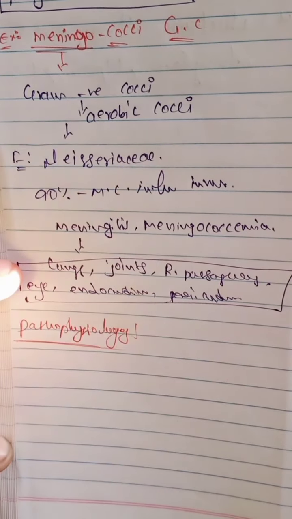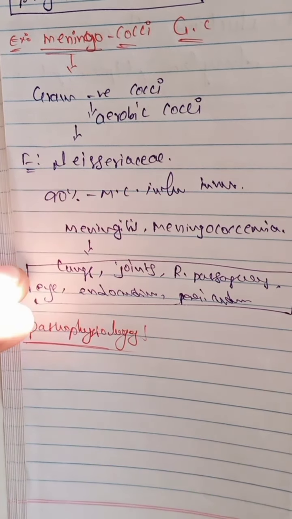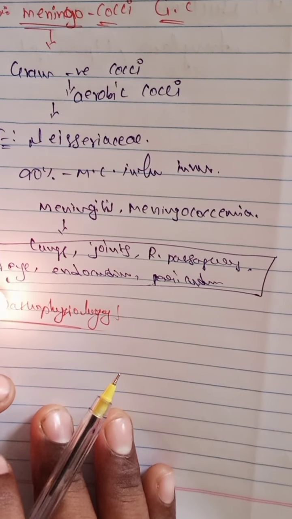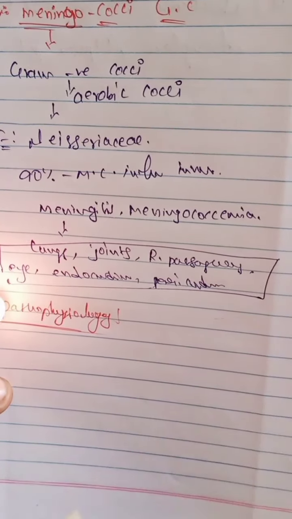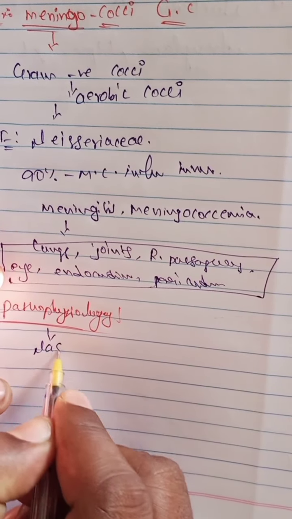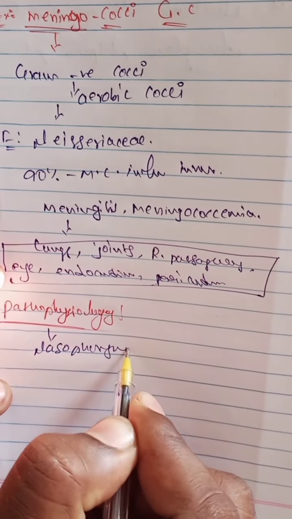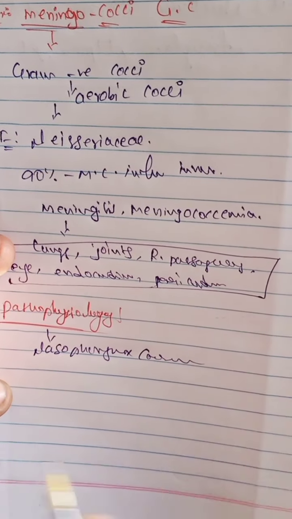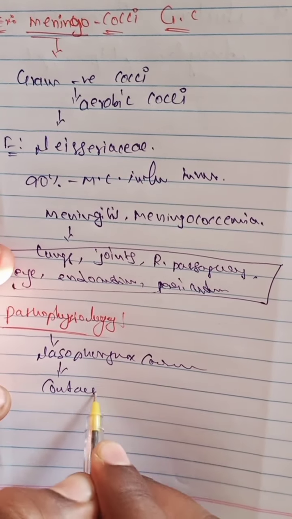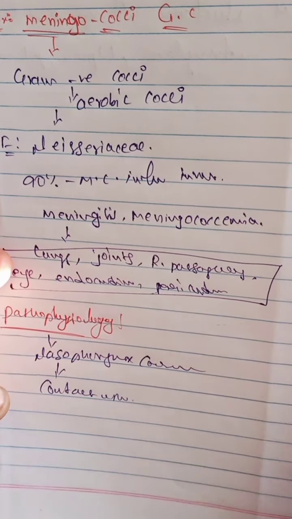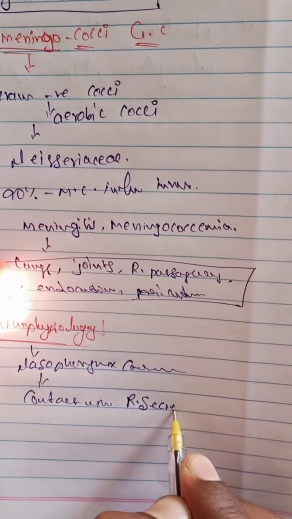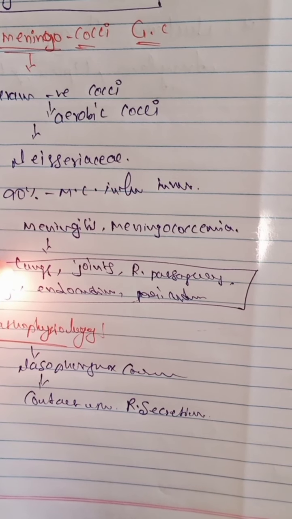Meningococci colonies come in direct contact with respiratory secretions from the nasopharyngeal carrier. It is a nasopharynx carrier. So there is direct contact with the respiratory secretions.